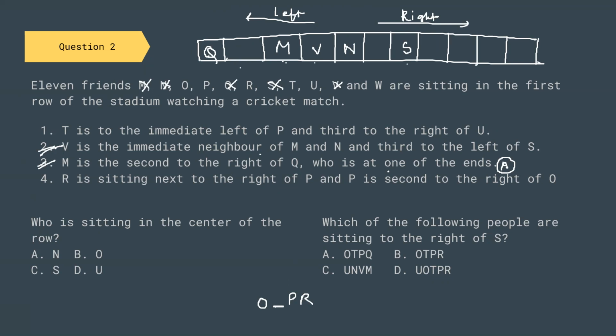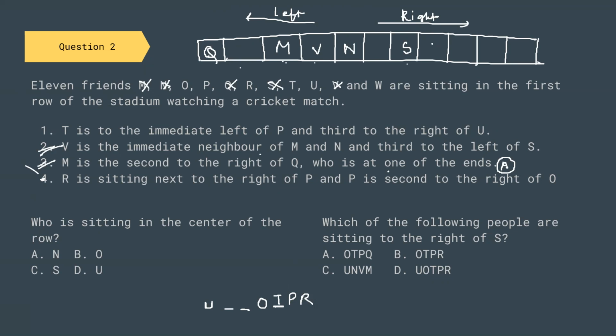Now this information is done. Let us go to the next one. T is immediate left of P, so this will be T, and third to the right of U. That means 1, 2, and U. If I place this, we have 4 places here and 4 places here.